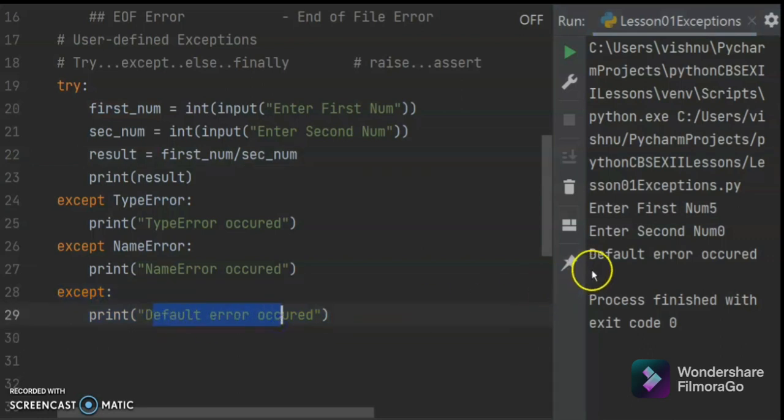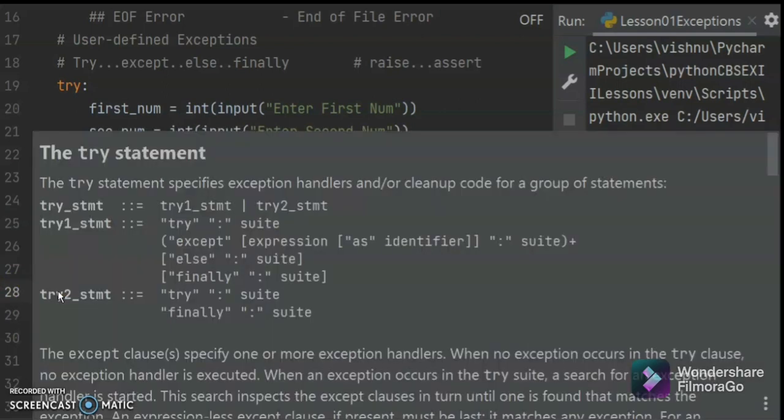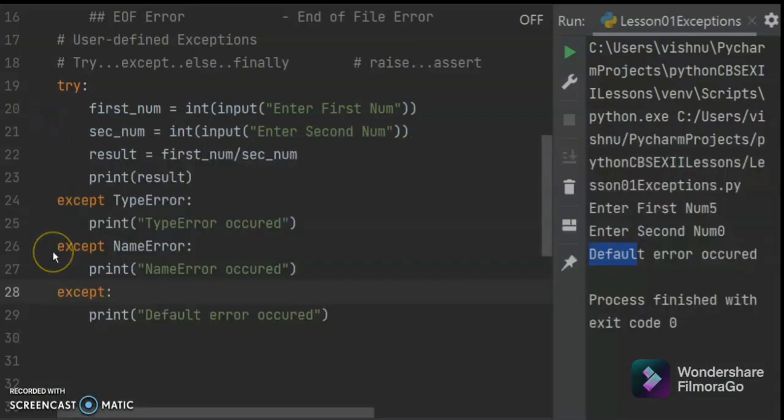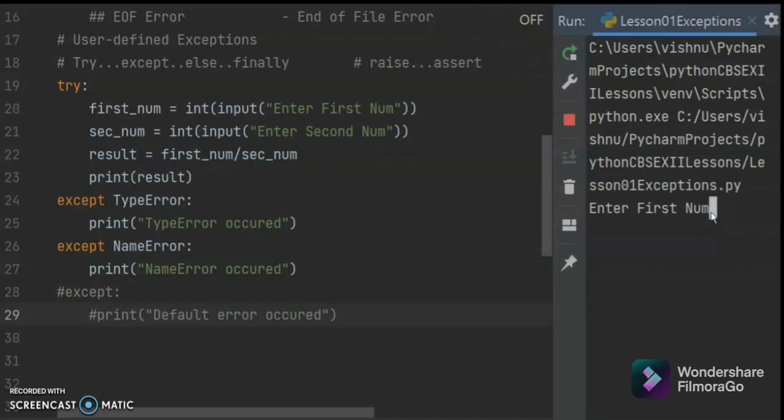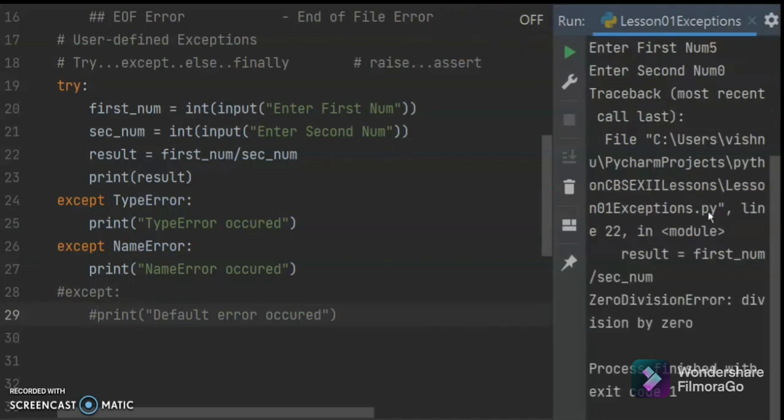If I am not giving this one and try to execute with 5 and 0, zero division error comes, because we don't have any default handling. So by default the system will raise an error, zero division error, division by zero. Each and every error we can handle like this.